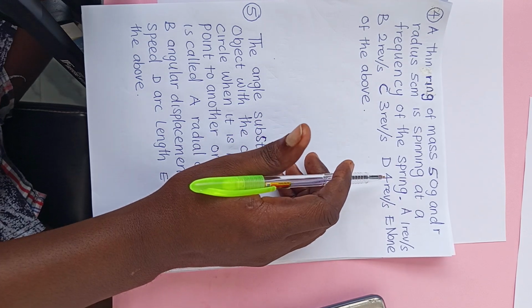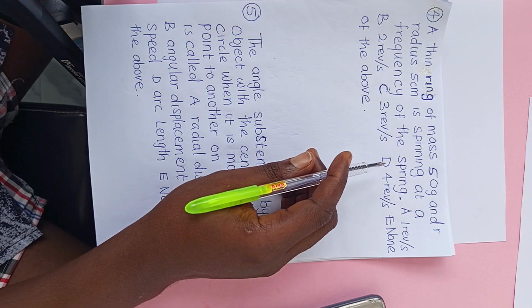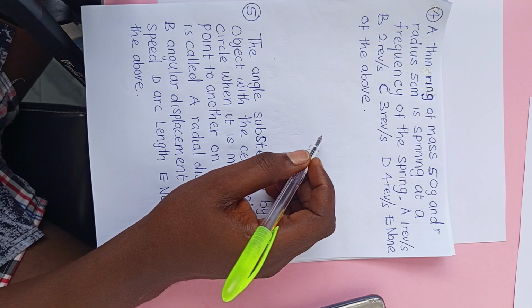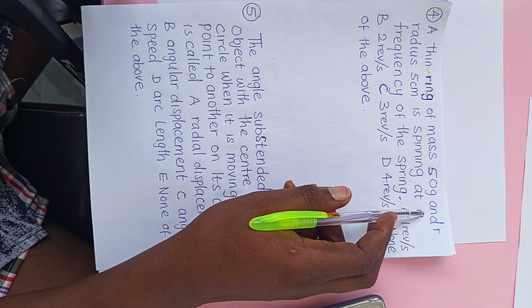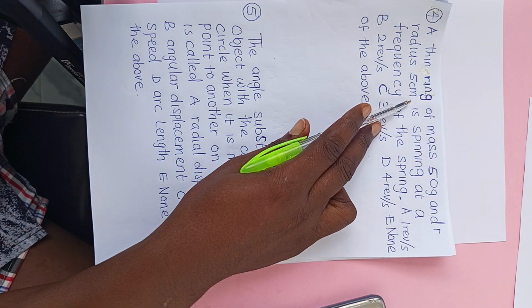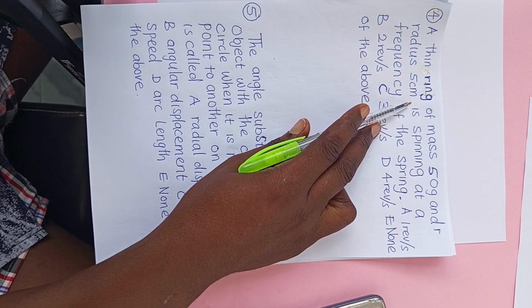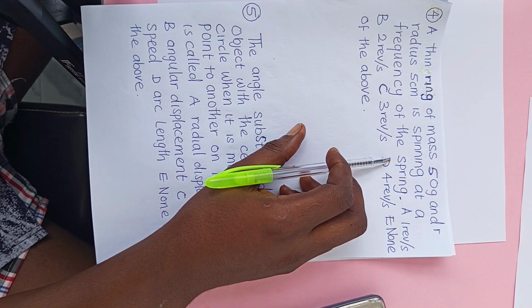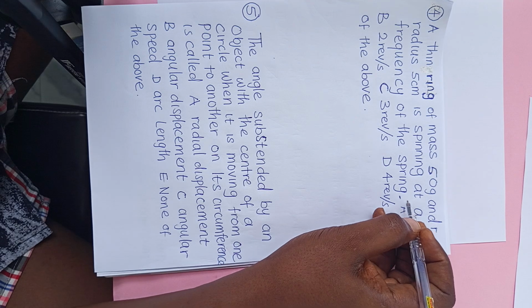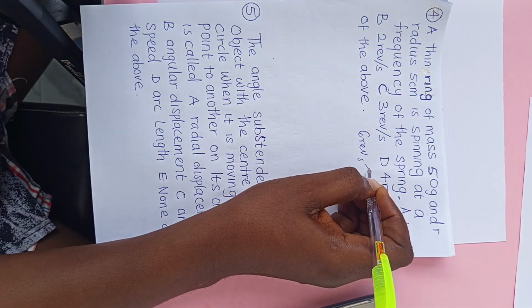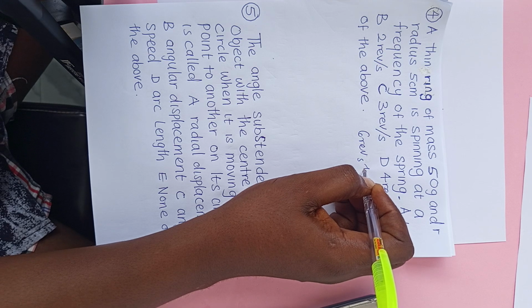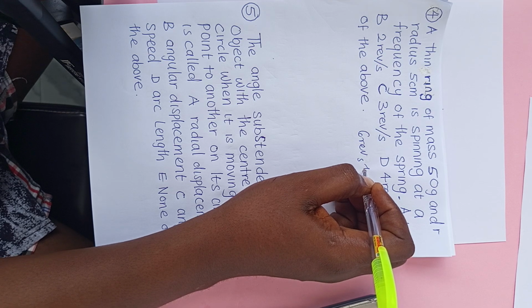So the question is supposed to be: a thin ring of mass 50 gram and radius 5 centimeter is spinning at a frequency of 6 revolution per second. That's it. Then it should be what?